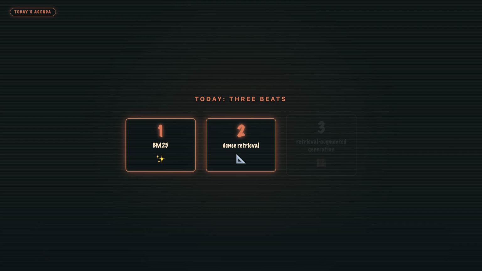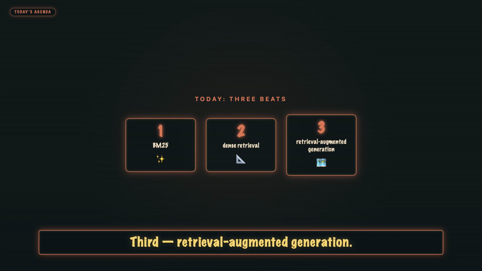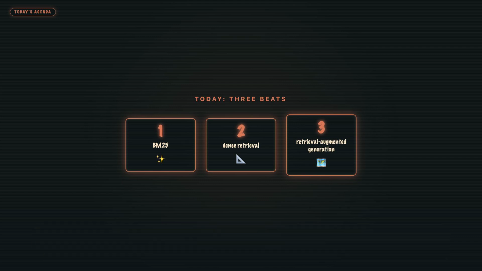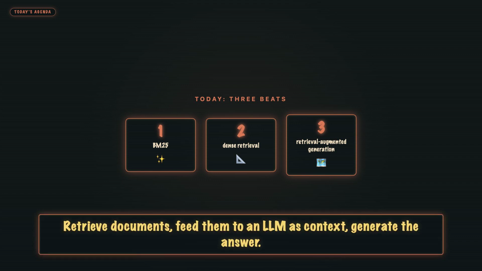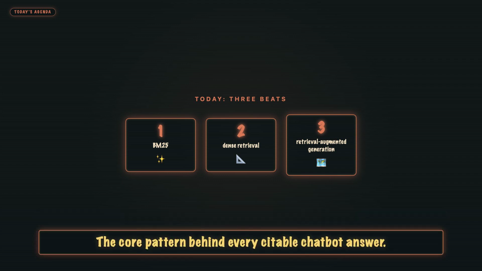BM25 misses. Third, retrieval-augmented generation. RAG. Lewis 2020. Retrieve documents, feed them to an LLM as context, generate the answer. The core pattern behind every citable chatbot answer.